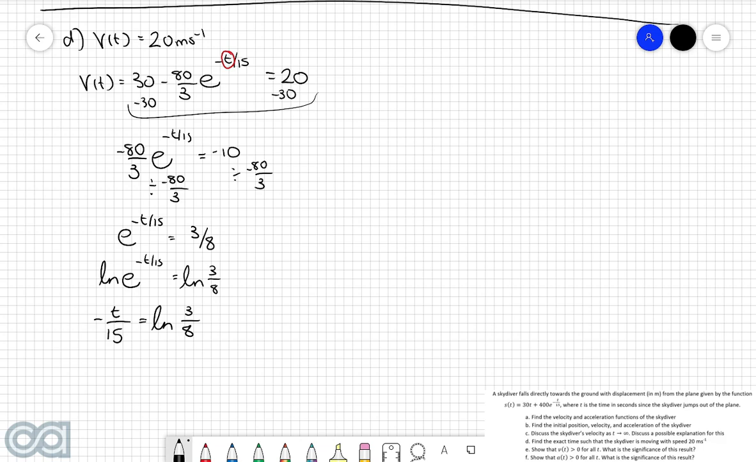Then multiplying both sides by negative 15, we'll get as an answer t is equal to negative 15 ln of 3 over 8.